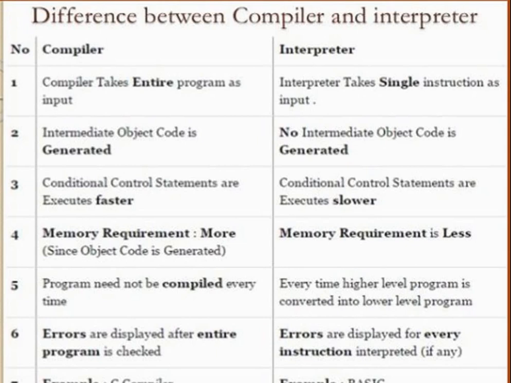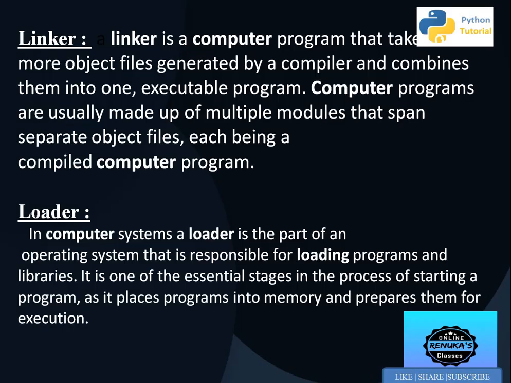Memory requirement is more in a compiler and less in an interpreter. The program needs to be compiled every time, so every time the high level program is converted into low level. Errors are displayed after the complete program is checked in a compiler, but in an interpreter errors are displayed after every instruction. An example of an interpreter is BASIC, and examples of compilers are C, C++ and all that.